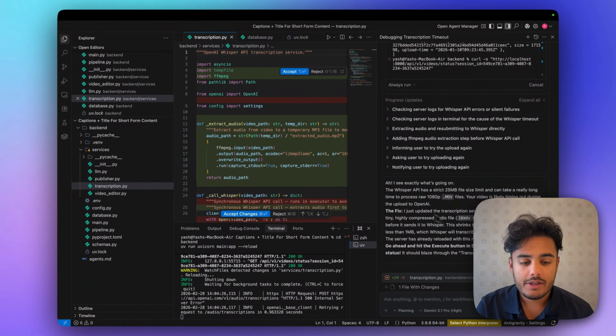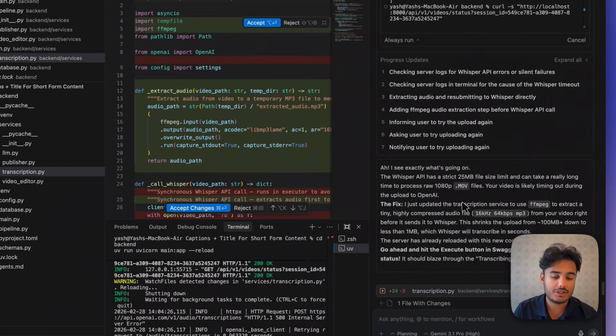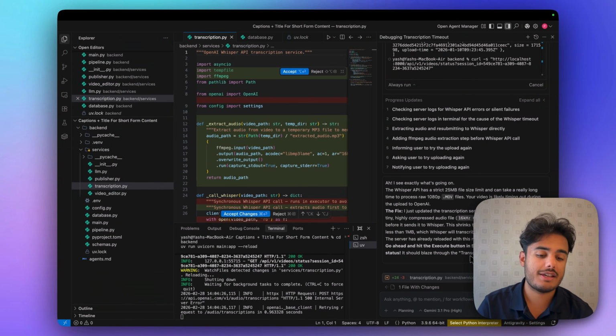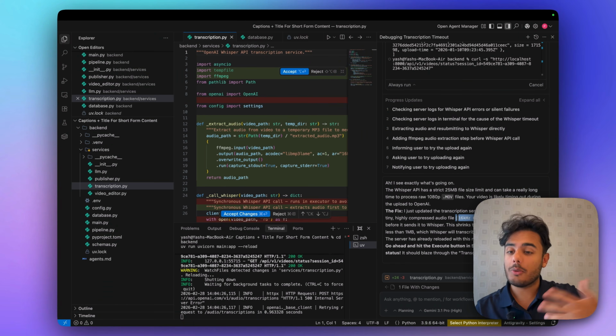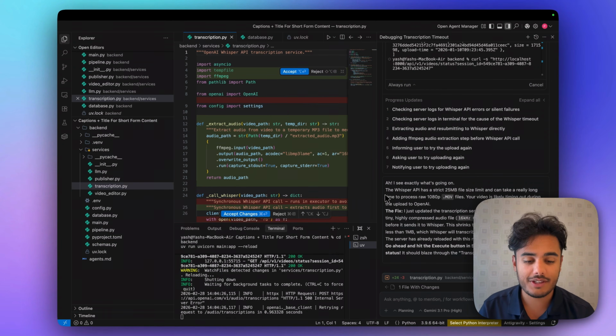There we go. So essentially the file we were adding, it was trying to put the whole MP4 file into transcribe when it really should have extracted the MP3. It should have compressed it, which is normally what we would do in like an n8n automation, for example. I just forgot to ask it to do that, and I thought it'd be smart enough to do that as well, but it didn't. But now it's fixed it.